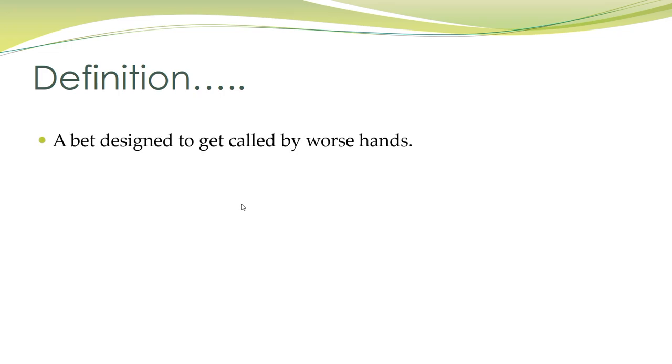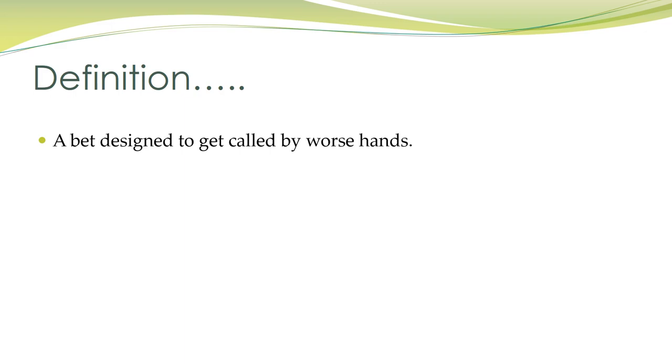Let's start at the beginning then with a definition of value betting. This is one of the core concepts or fundamental theorems of poker. You absolutely need to know what a value bet is. At the very basic level, a value bet is a bet designed to get called by worse hands. We think we have the best hand, we think our opponent's going to pair us off with worse. We put a bet out there hoping our opponent will call, and we end up winning the pot.